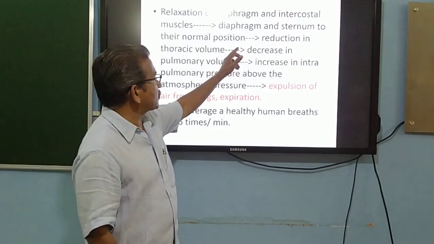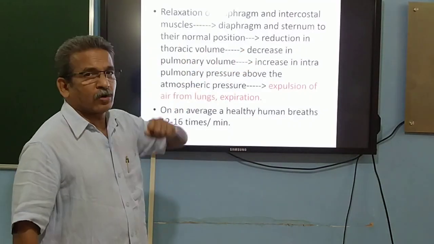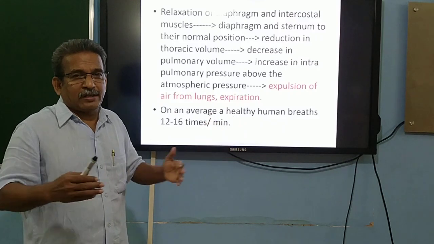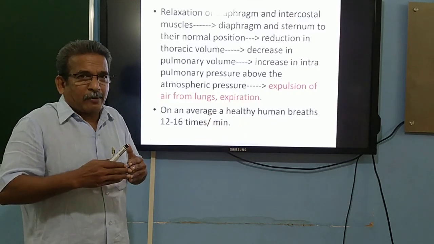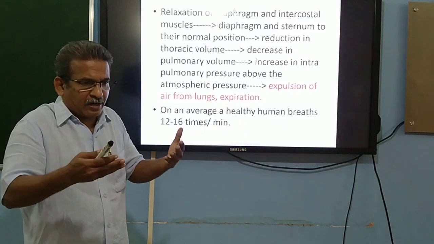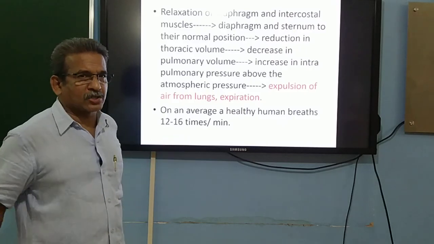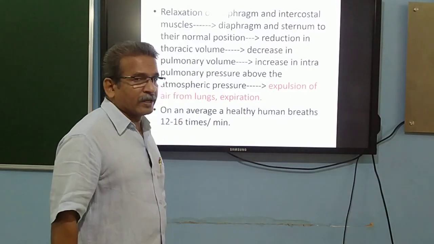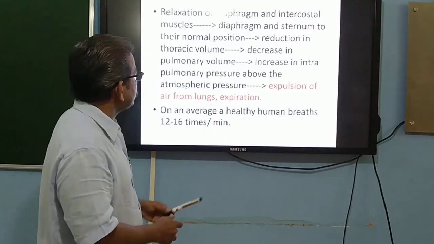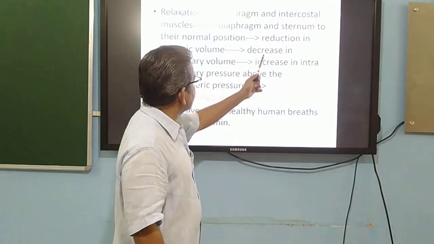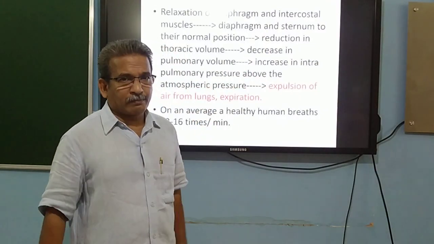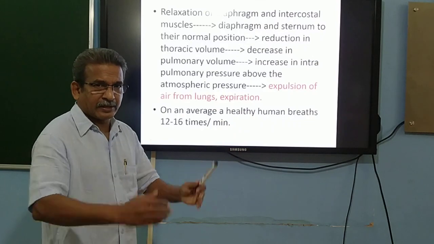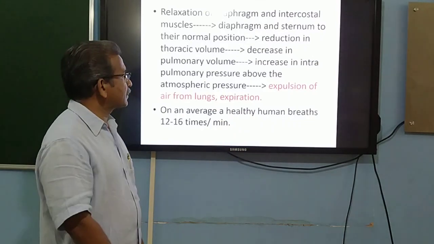When this happens, there is a reduction in the thoracic volume. As a result of the taking up of the sternum and ribs to their normal position, the thoracic volume decreases, and there is a decrease in pulmonary volume. So, this further reduces the volume of the lungs.